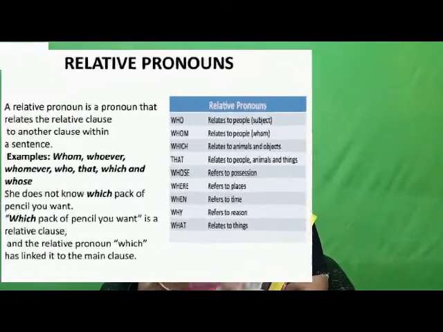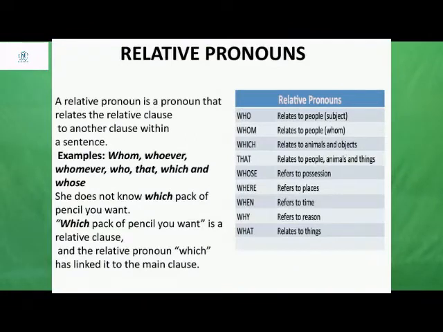Okay. Now we are going to see the next type of pronoun, that is relative pronouns. So what are relative pronouns? A relative pronoun is a pronoun that relates the relative clause to another clause within a sentence. Understood? So you are saying some reason, and that reason in that sentence is explained with another reason. This clause relation is maintained by using relative pronouns. We'll see one example.